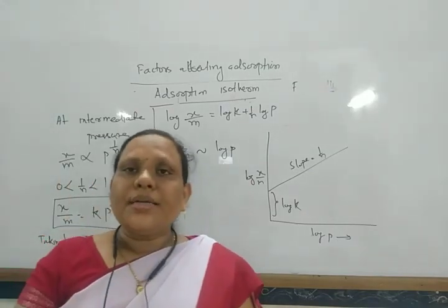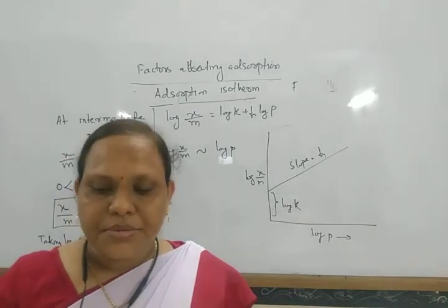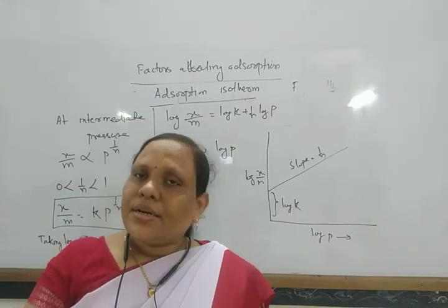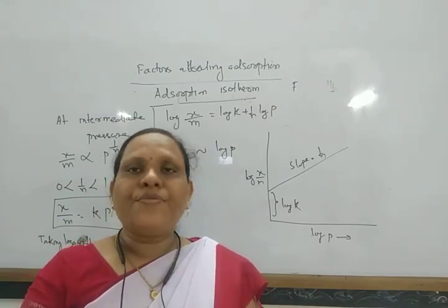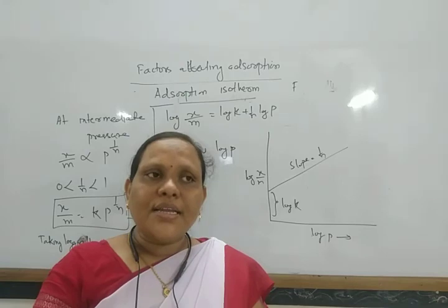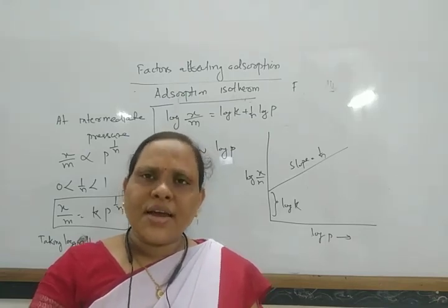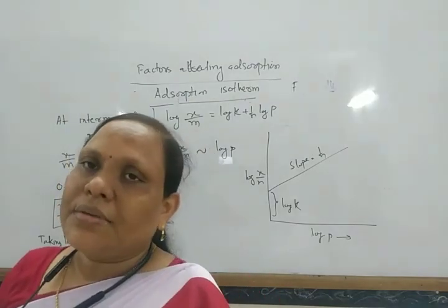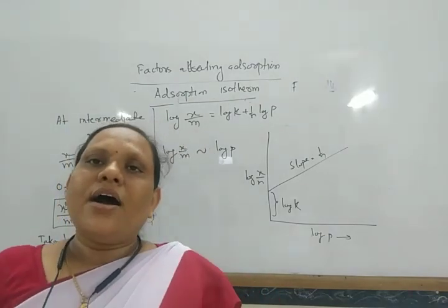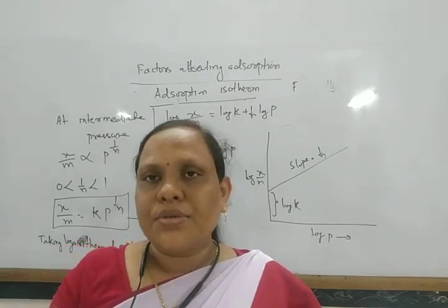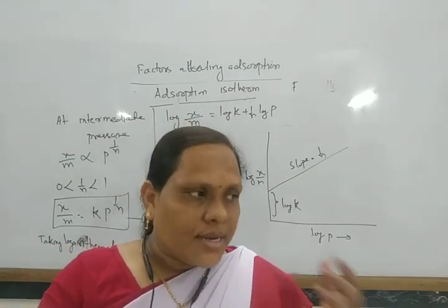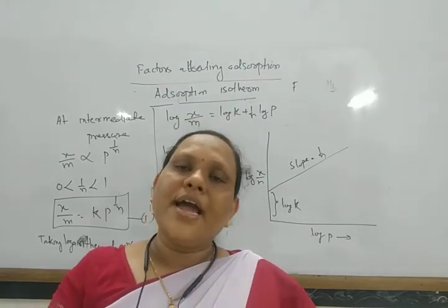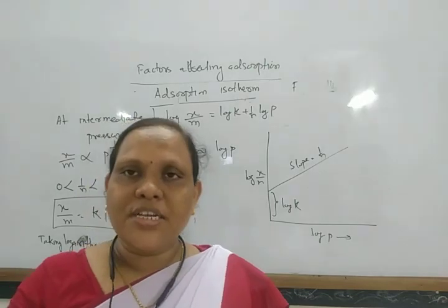Now, what are the applications of adsorption? Adsorption is generally used for making a clear solution of sugarcane, for making sugar. Sugarcane contains different organic colored materials. When bone charcoal is used, it adsorbs all the pigments and a clear solution is formed, which is collected by filtration, and by crystallization sugar is formed.